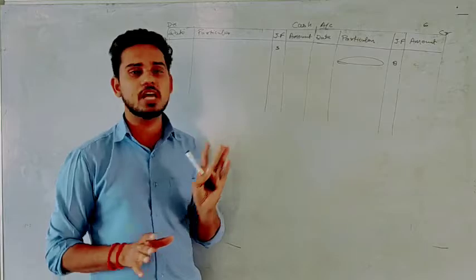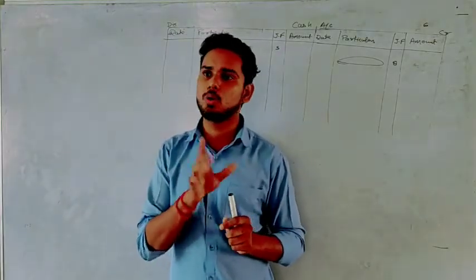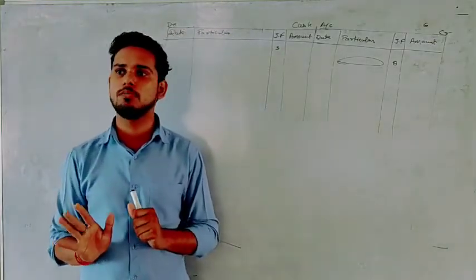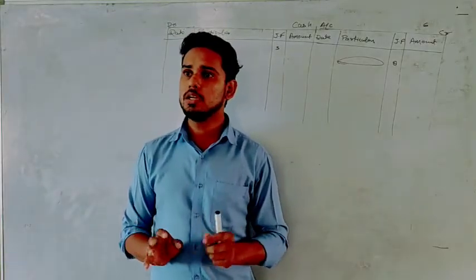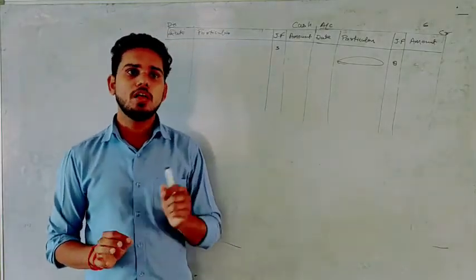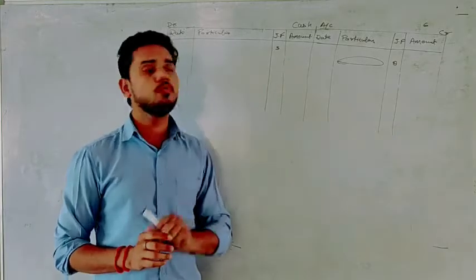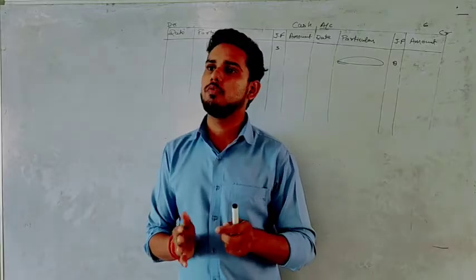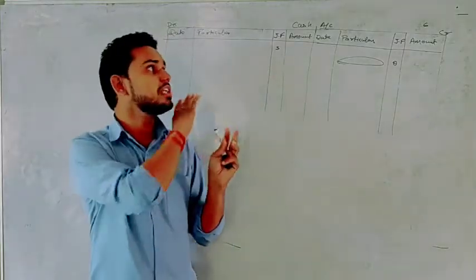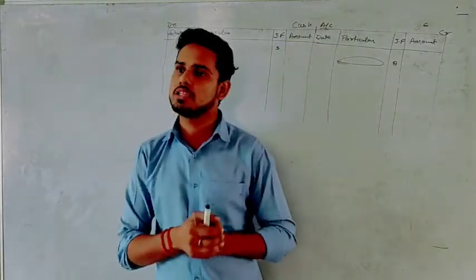Okay. Next column is amount, in which we will write the amount of that particular transaction. No confusion. Same is the column for credit side. Okay. I hope this thing is clear to you. Now we know what is ledger, what is account, what is the format, and what is the meaning of all different columns in ledger.